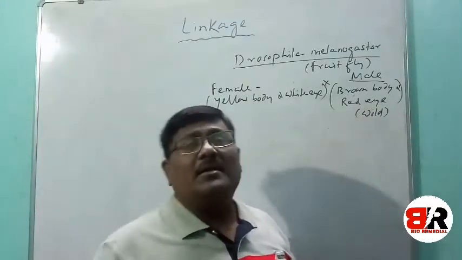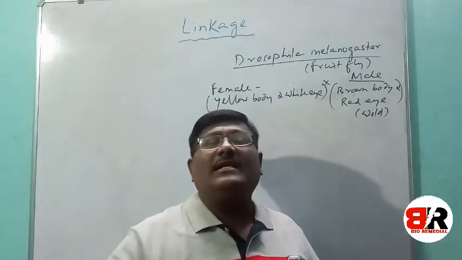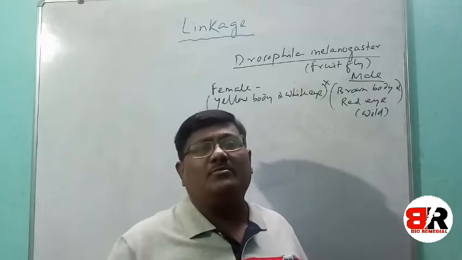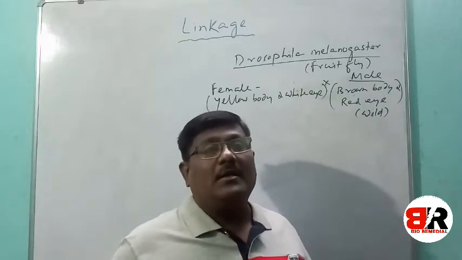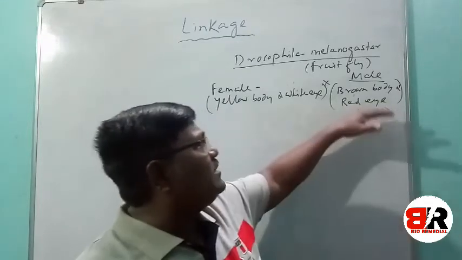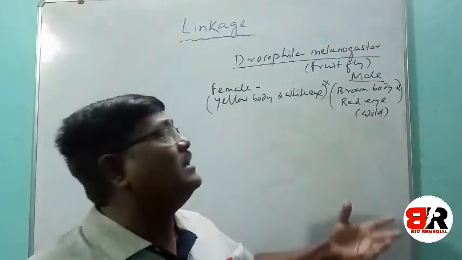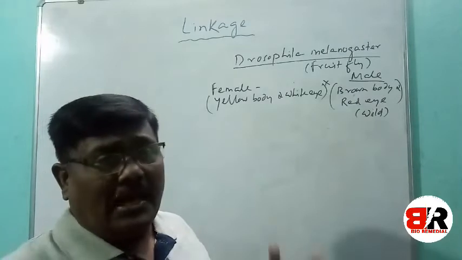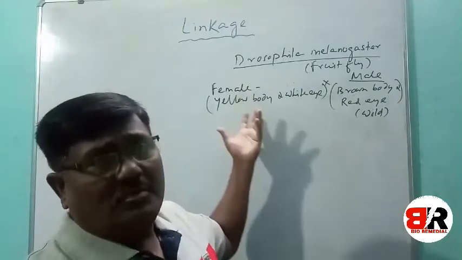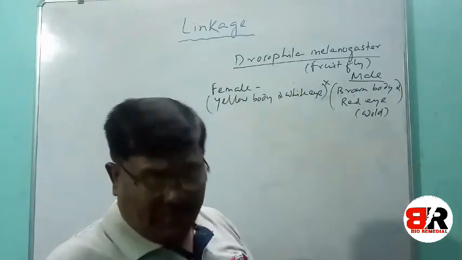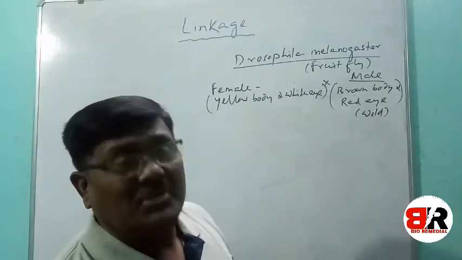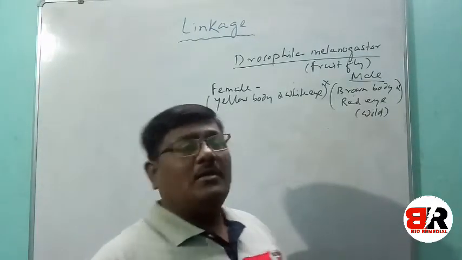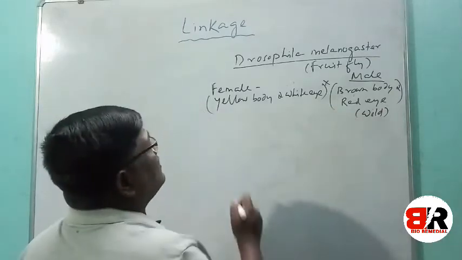In the NCERT book the term wild character is mentioned, so it is difficult to understand what wild means. Wild means dominant character. So the brown body and red eye male is dominant, and yellow body with white eye is in a recessive condition. Obviously, recessive characters will be found in homozygous conditions. So we will understand how the crossing took place and what result Thomas Morgan found.